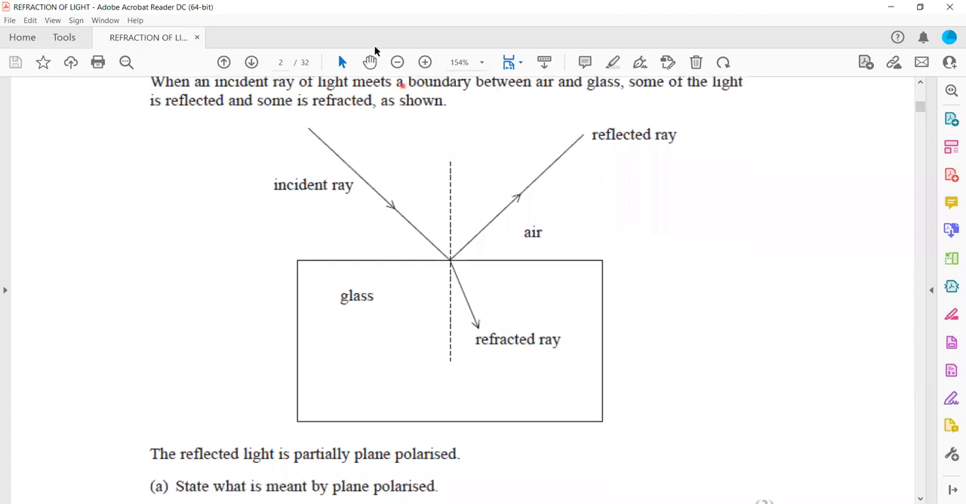For example, unpolarized light will have multiple components of vibration. But plane polarized light has only one component of vibration, and that we call plane polarized light. So what is the definition of plane polarized? The vibration or oscillation is in the same plane, or in one direction, and that is perpendicular to the direction of wave travel.